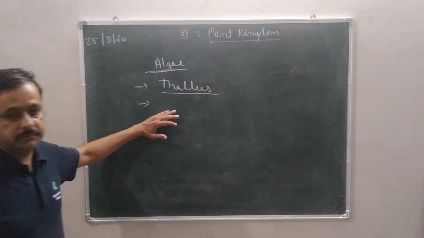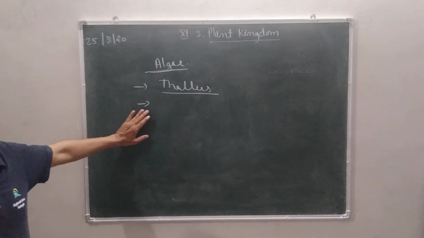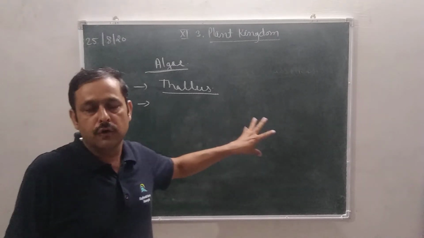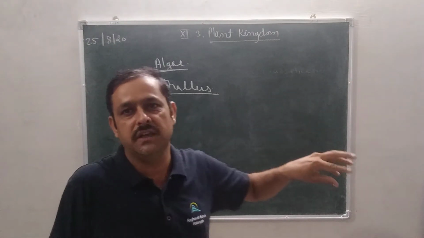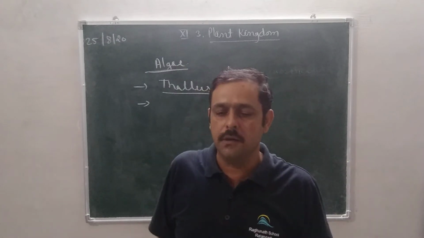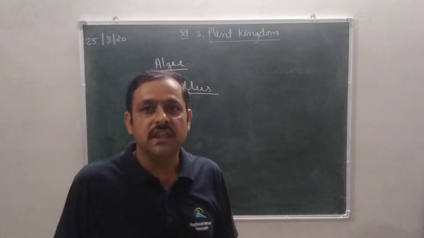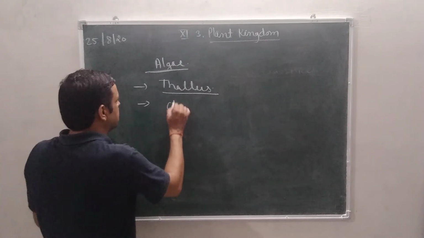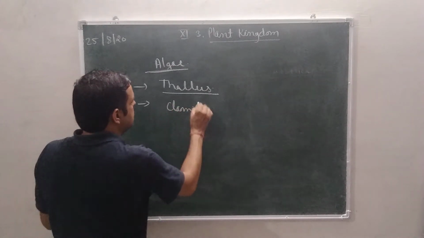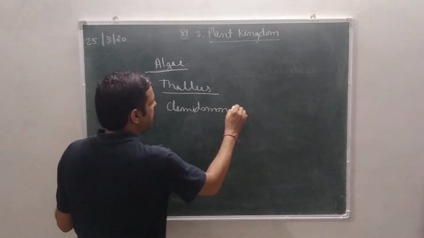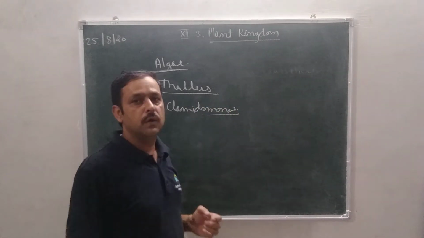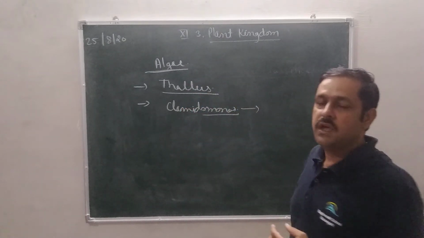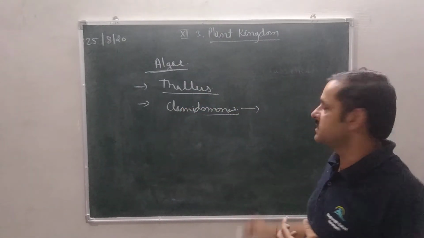Next character, algae have different types of pigments in them, so they are called Chlorophyceae, Rhodophyceae, Phaeophyceae due to the presence of pigments. Their shape and size also vary, just like Chlamydomonas, which has a unicellular structure, and then multicellular or very large tree-like structures.